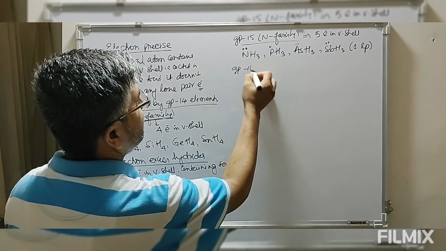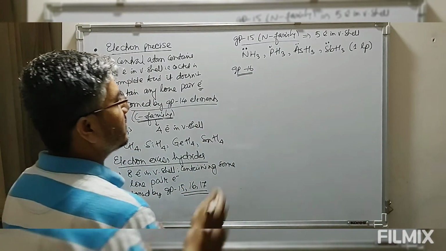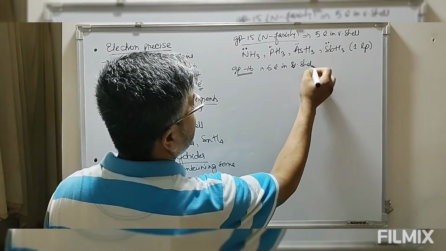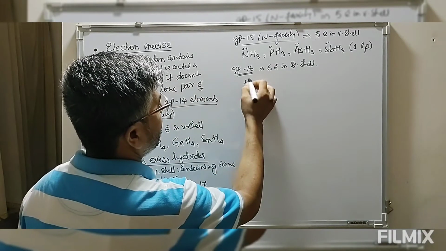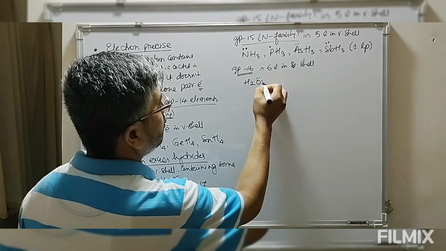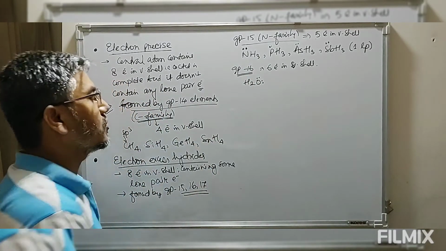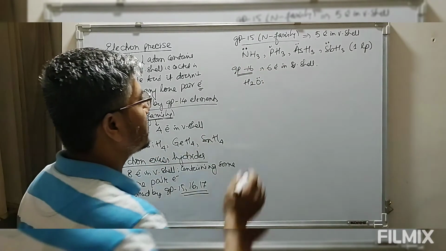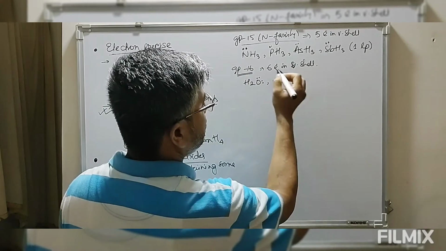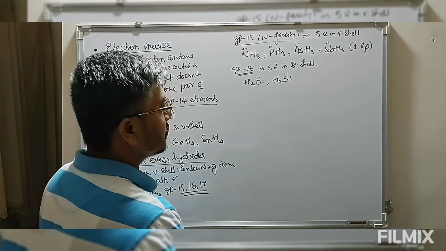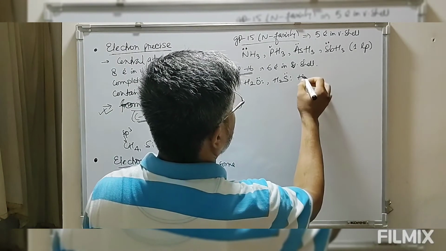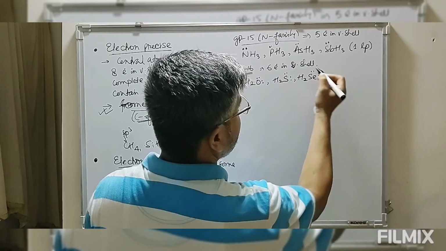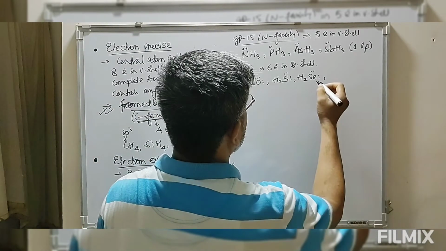Now moving to group 16, the hydrides of group 16. We have 6 electrons in the valence shell of the central atom. So we have H2O, oxygen having 2 lone pairs of electrons. So we have 8 electrons. Out of these, 4 are in bonded form, and the remaining 4 are unused electrons. We have hydrogen sulfide, sulfur having 2 lone pairs of electrons. Then we have the hydrides of selenium, which also have 2 lone pairs of electrons.